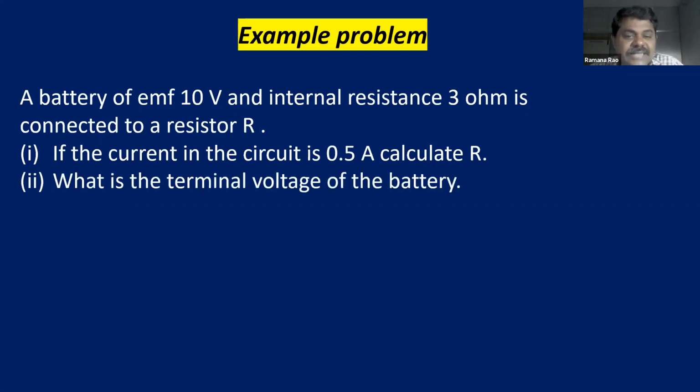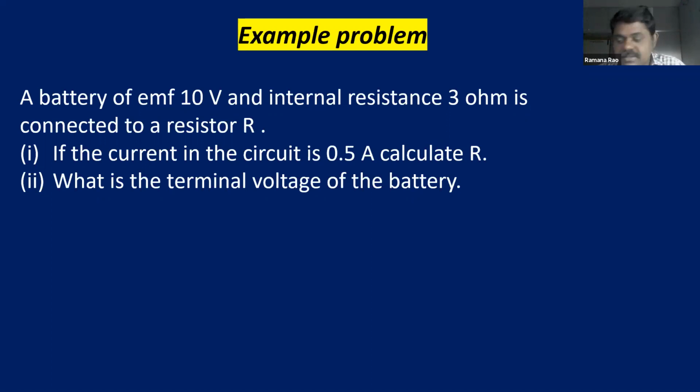And what is the terminal voltage of the battery? Terminal voltage means what? Potential difference of the battery. So we can call it potential difference or terminal voltage. Both are the same. So try to read the question again, children. A very important question. A battery of EMF 10 volts and internal resistance 3 ohm is connected to a resistor R. If the current in the circuit is 0.5 ampere, calculate external resistor R. And what is the terminal voltage? Terminal voltage means potential difference of the battery.